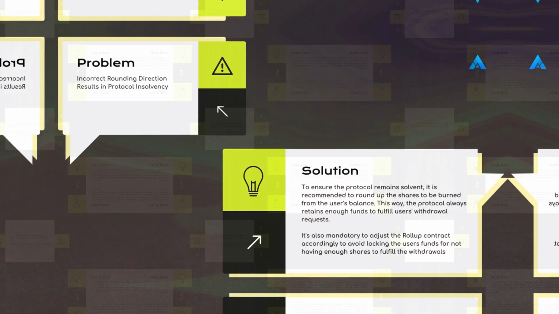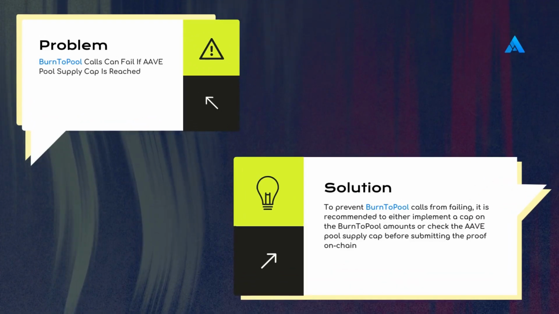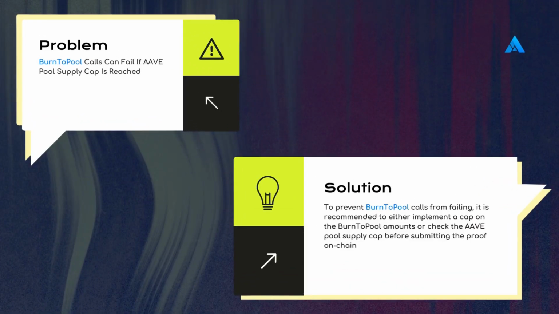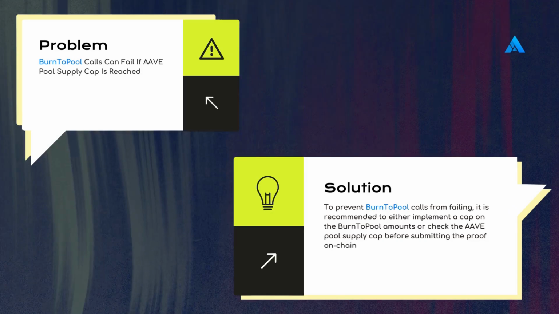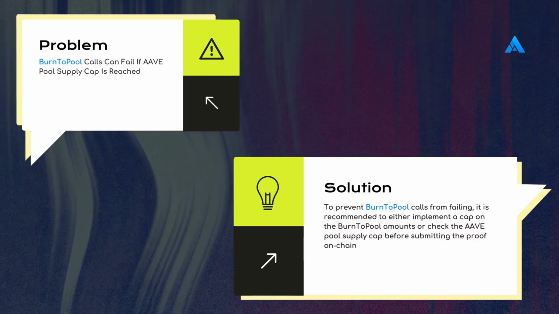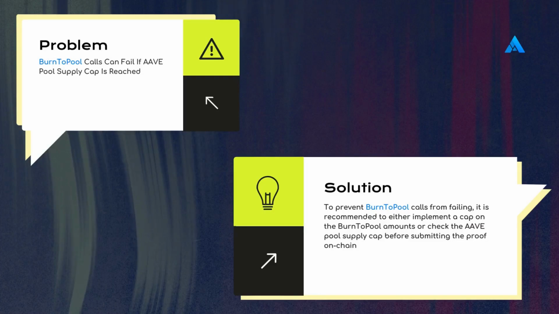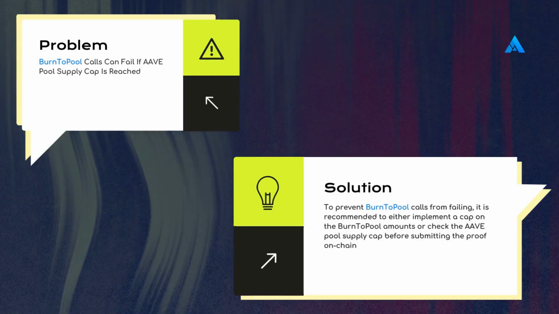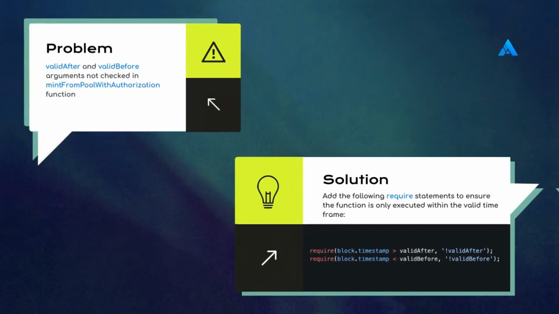Burn-to-pool calls can fail if the AAVE pool supply cap is reached. To prevent burn-to-pool calls from failing, it is recommended to either implement a cap on the burn-to-pool amounts or check the AAVE pool supply cap before submitting the proof on-chain.